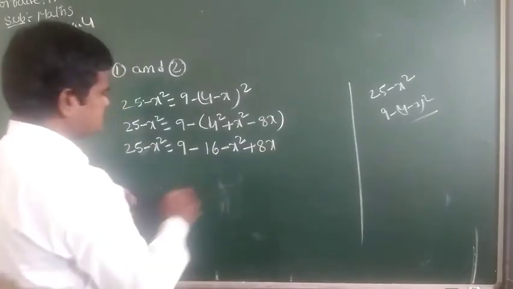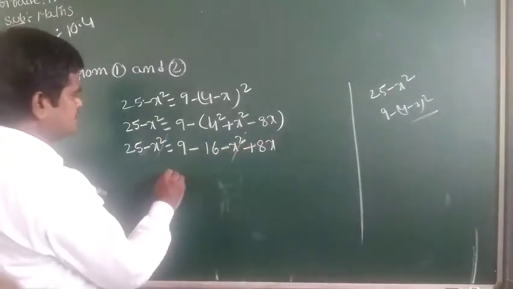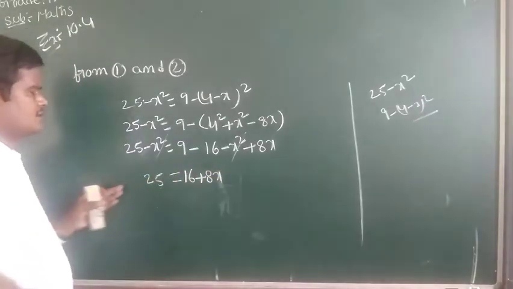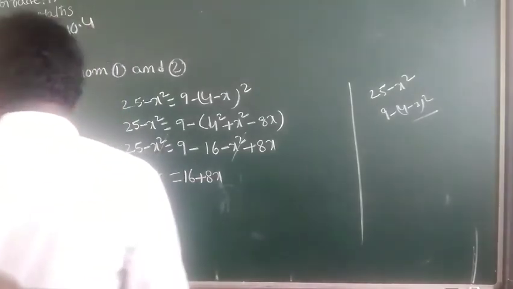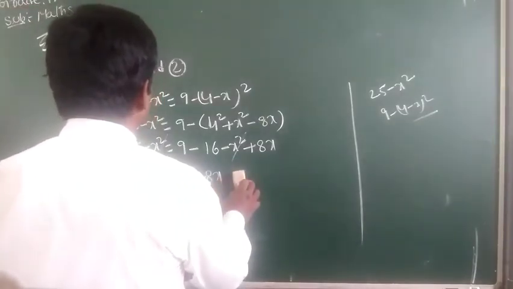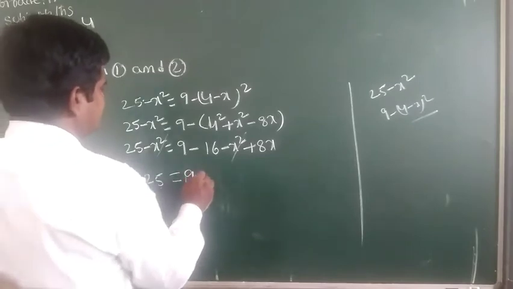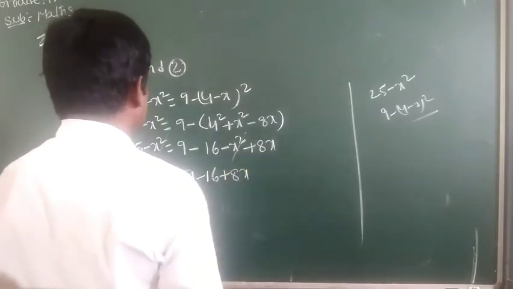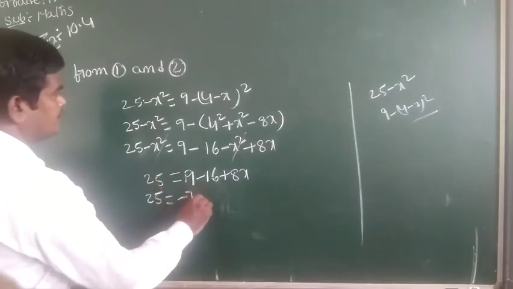So here x² cancels on both sides. 16 + 8x equals 25. Then 9 is also there: 9 - 16 + 8x. 9 - 16 equals -7, so 25 = -7 + 8x. Sending this across, 25 + 7 equals 8x.